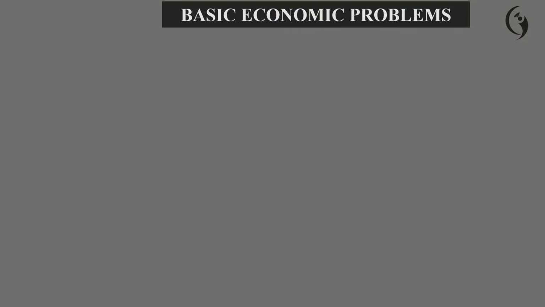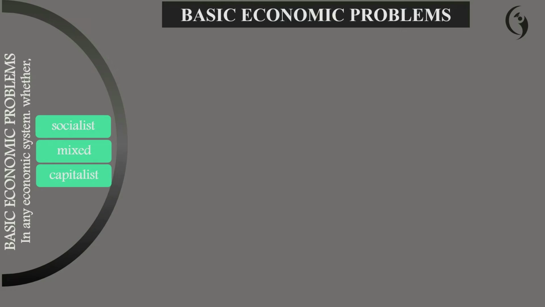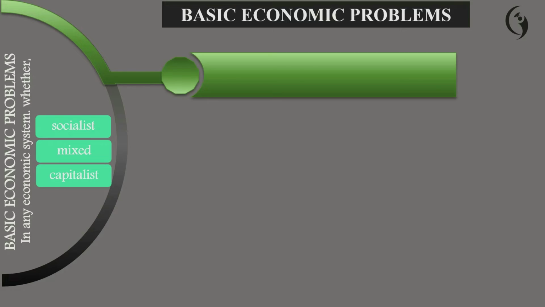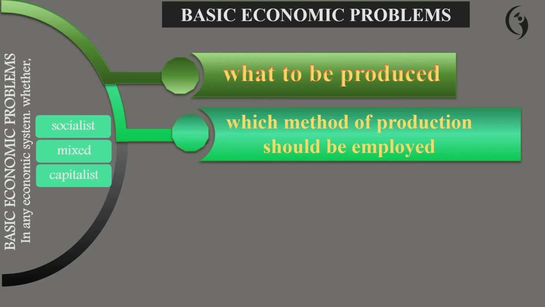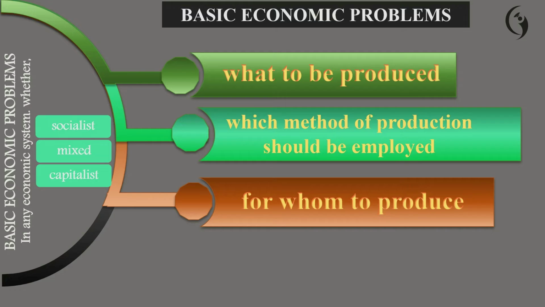Here we are going to discuss the major, basic problems faced by an economy. In any economic system, whether socialist, mixed, or capitalist economy, the basic problems are three. One is what to be produced. The second one is which method of production should be employed. And the third one is for whom to produce. These three problems are faced by an economy, whether socialist, mixed, or capitalist. What to be produced?